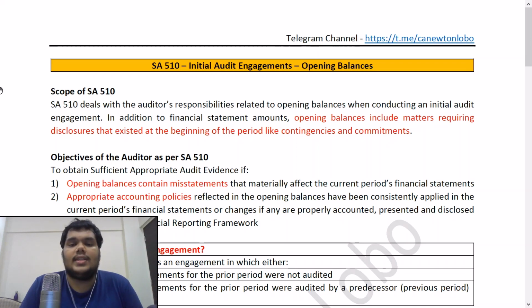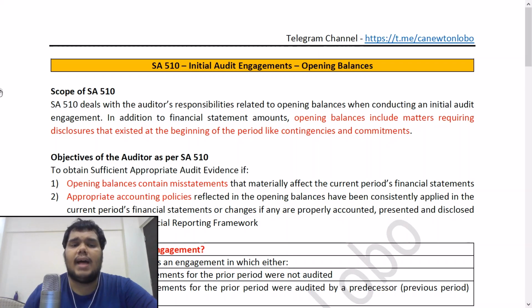Also, if you see the two scenarios, one is where the previous year numbers have not been audited at all, and one is where the previous year was audited by some other auditor. The more tricky, more dangerous scenario, where the auditor would need to perform more procedures, is where the previous year financial statements have not been audited at all. At least if it has been audited by someone else, you can place some reliance that the other auditor, who would be a member of ICAI, would have done proper audit procedures. But in case it has not been audited at all, then you have to be more professionally skeptical. You will have to be more alert in auditing those numbers.